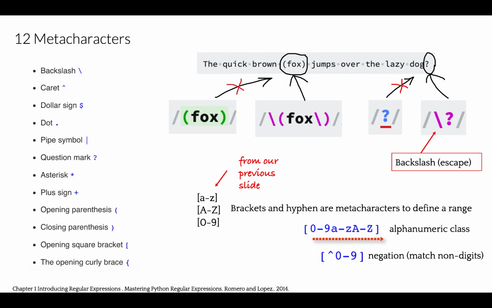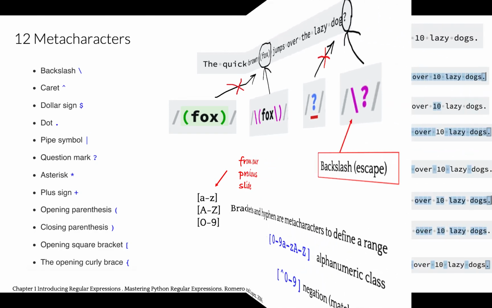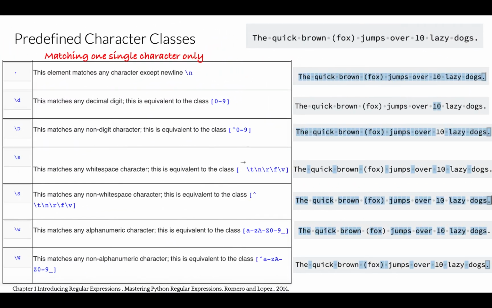We could actually combine ranges and create an alphanumeric class, from 0 to 9, A through Z, upper and lower characters. Or we can even negate a class. For instance, if we place the caret symbol in front of our character set inside the square brackets, this expression will match anything that is not a digit, as in this example. It is worth learning several shortcuts for character classes. Note that without repetition, our match will always return one single character.